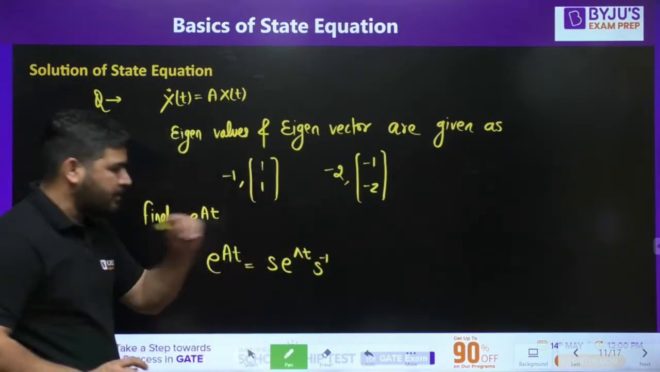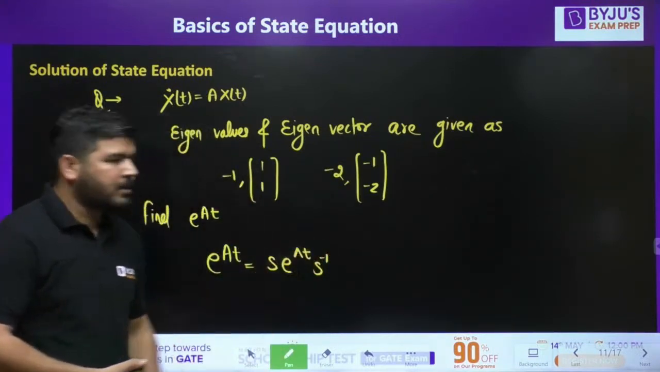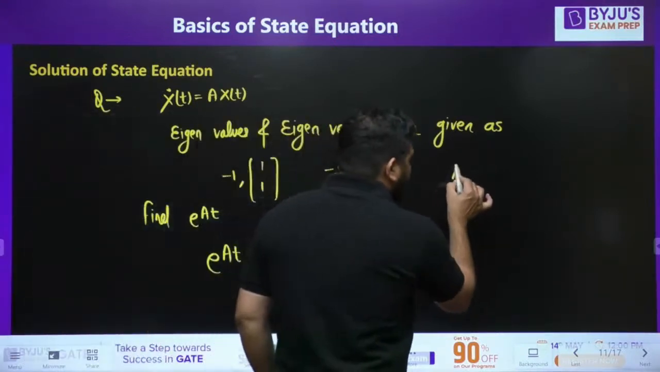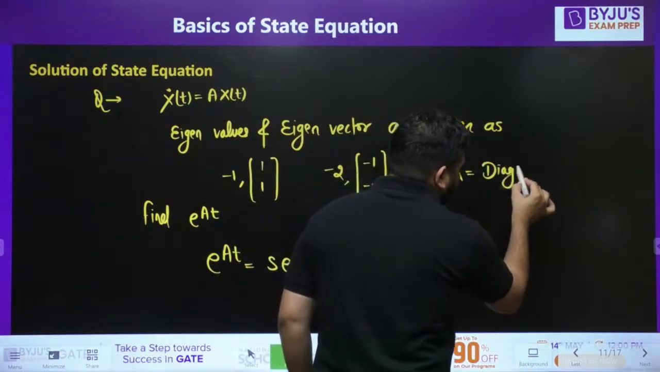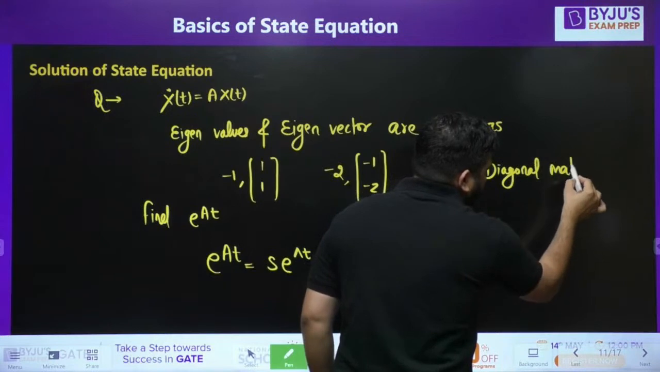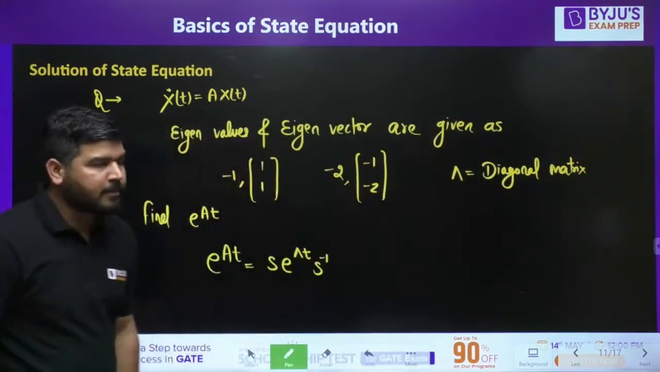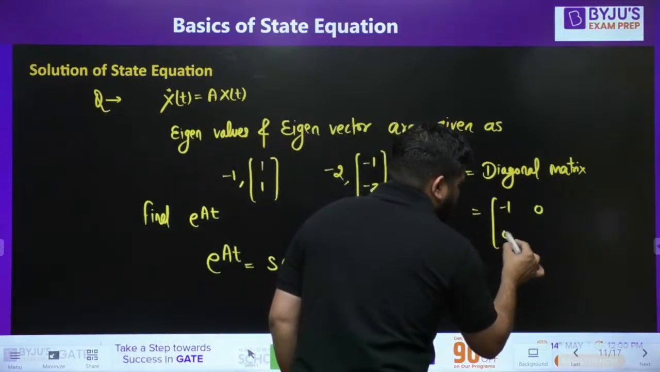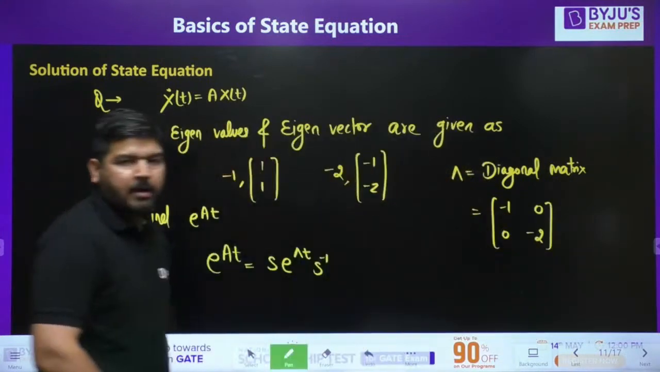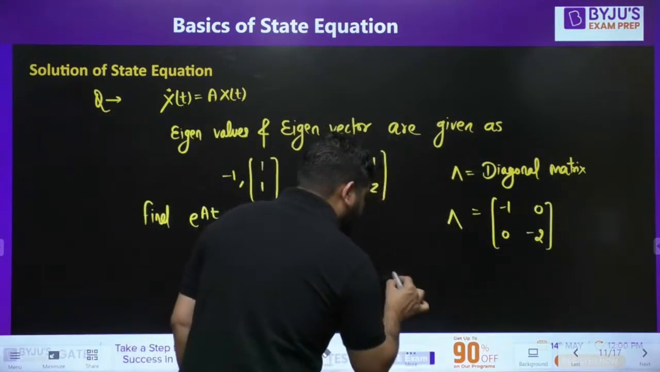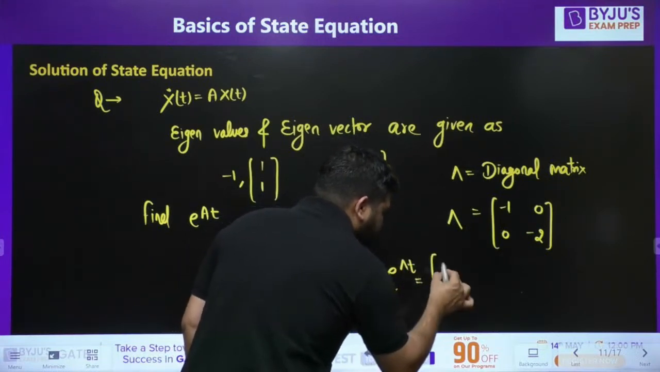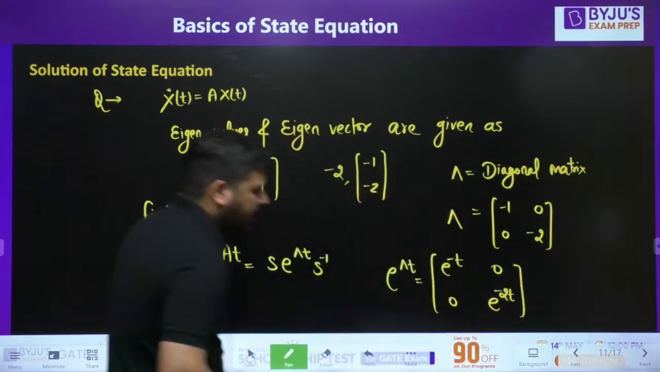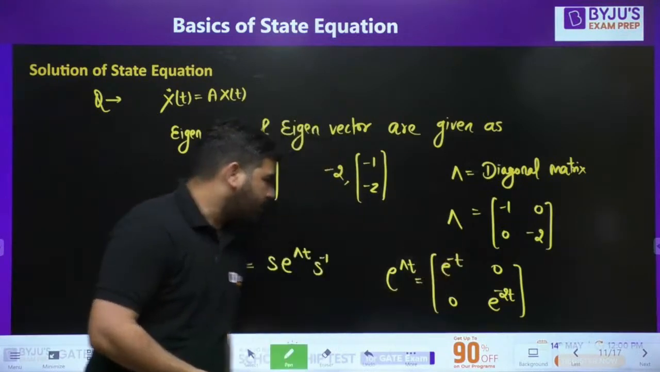S inverse. Now, what is this S matrix? And what is this S inverse matrix? And what is this e to the power lambda t matrix? Lambda is known as the diagonal matrix. Now, how to find this lambda? It's very simple. On the principal diagonal, you put these eigenvalues, -1, 0, 0, -2. So this is my diagonal matrix, lambda. Now what is e to the power lambda t? It will be equal to e to the power minus t, 0, 0, e to the power minus 2t. This is my e to the power lambda t. It's simple. So we have calculated e to the power lambda t.